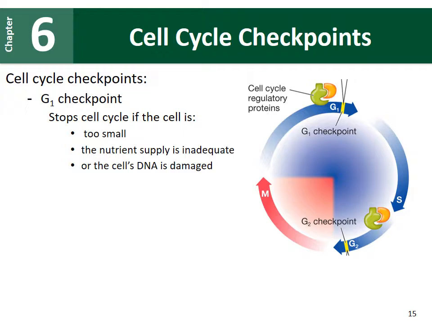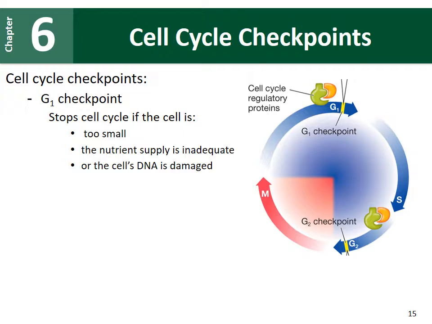So one checkpoint is called the G1 checkpoint, which happens during the G1 phase of interphase. So the cell will stop here, and the body will check if the cell is too small. It'll check to see if the nutrient supply is inadequate. It will check if the DNA's damaged. If anything is wrong with the cell, it's going to stop the cell cycle and prevent it from going on. If the cell is big enough, if there's enough nutrients, if the DNA is fine, then the cell can pass the checkpoint and continue on.